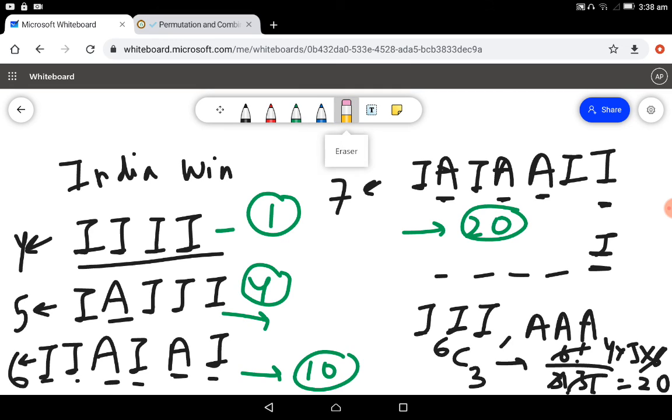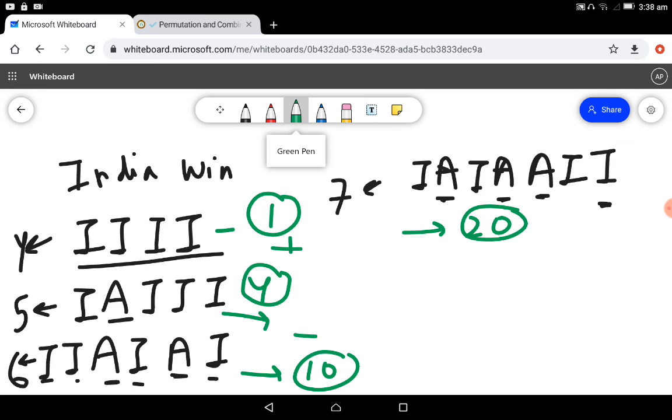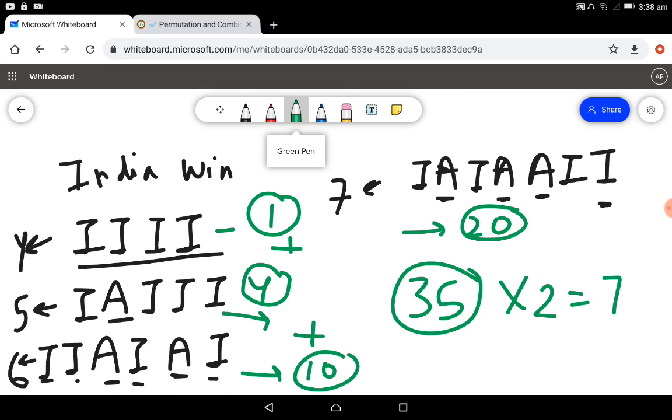So the number of ways that India can win in total in this format will be 1 plus 4 plus 10 plus 20, so that will be 35. And similarly, Australia can also win in similar 35 ways. Just in place of I, we can reverse it to A, and A can be I, so it will be similar 35 cases. So the total number of possible ways will be 70, and that's the answer.